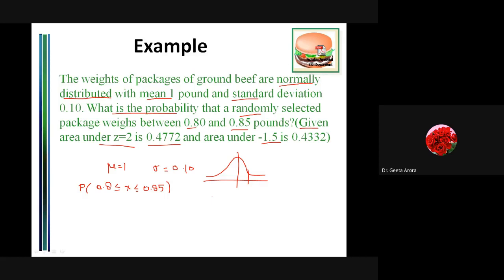On either side, it is 0.5. So here, with the area 0.4772 provided, and if we talk about minus 1.5, somewhere here on the negative side, the area under it is on this side. So this area has been provided to us.